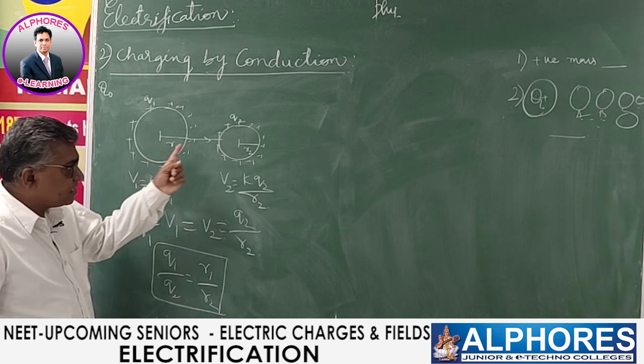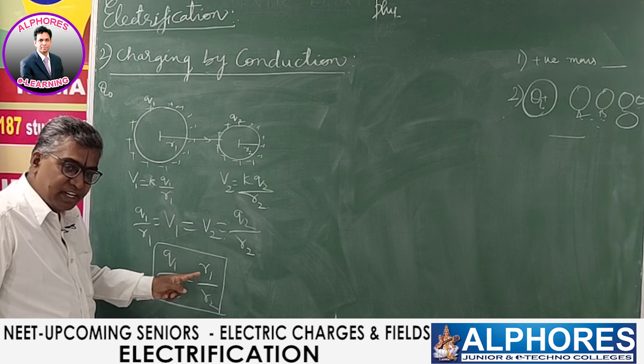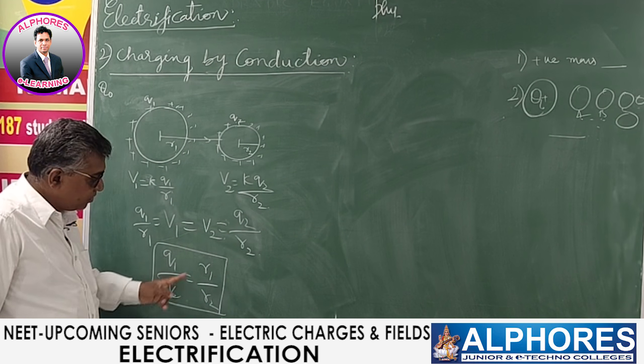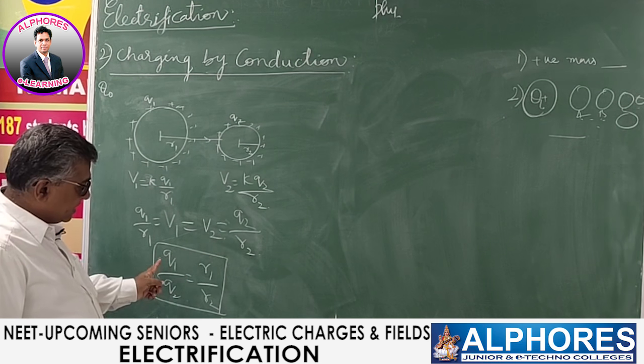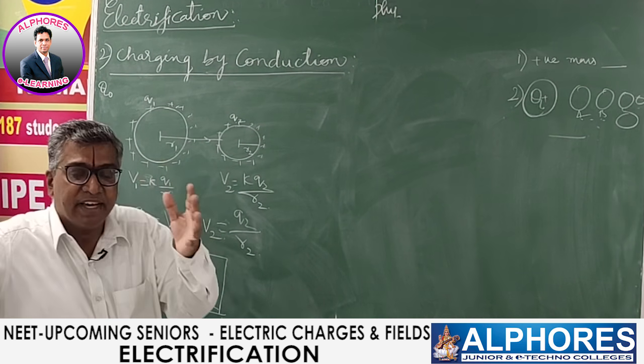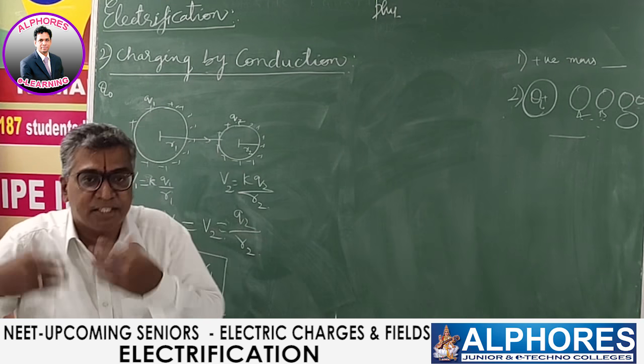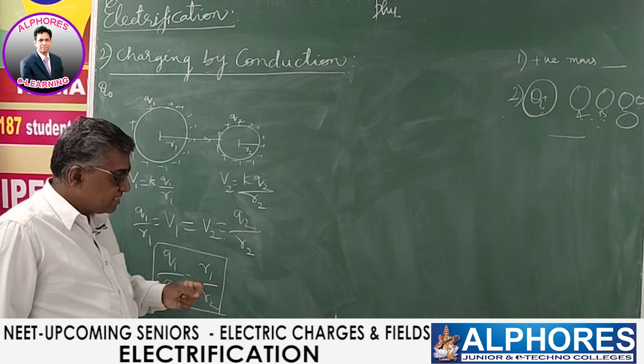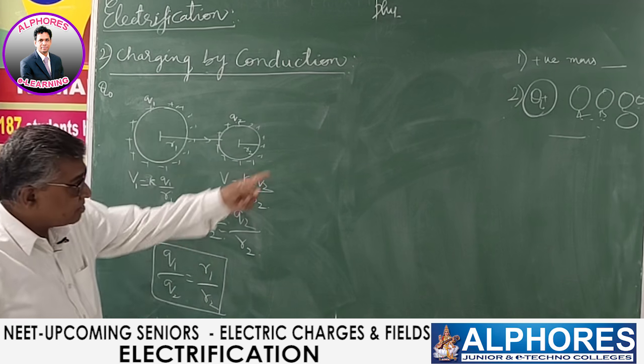The ratio of the charges obtained by them is equal to the ratio of their radii. Q1 by Q2 is R1 by R2. Charge is directly proportional to radius. The bigger sphere gets more charge, and the smaller one gets less charge. That is the reason I was telling you just now.